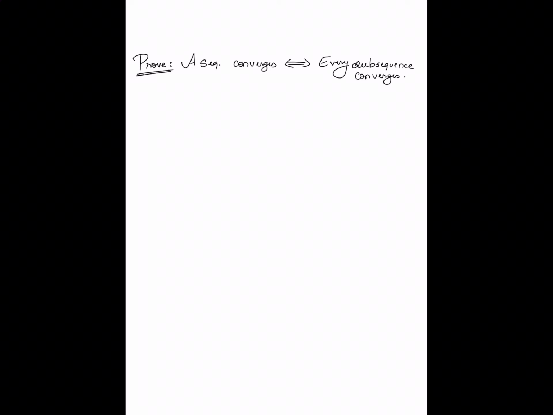Now, after this, there is one more result that I want to prove, which is the following. Every sequence has a monotone subsequence. Right? So this is actually a fairly important result. The sequence itself obviously need not be monotone, and the sequence need not even be convergent. Remember, what we are saying is that any sequence has a monotone subsequence.